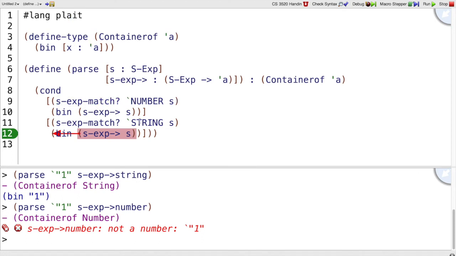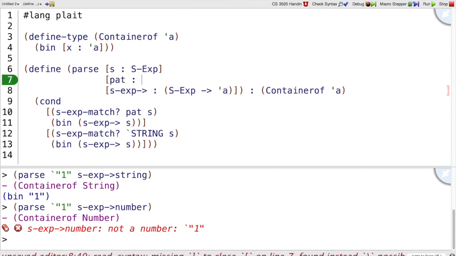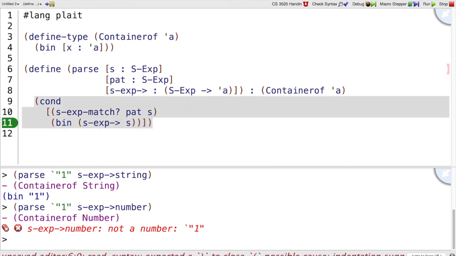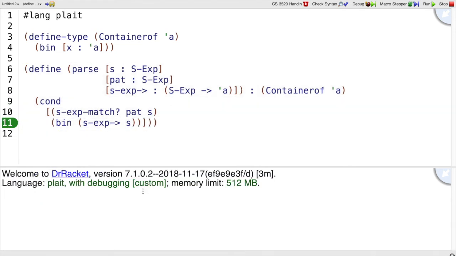I have both cases inside the function where only one case makes sense for any kind of call to parse. So what I'm going to do, instead of having number and string patterns here, I'm going to let you pass in the pattern as well. So let's pass in the pattern. The pattern is just an s-expression.